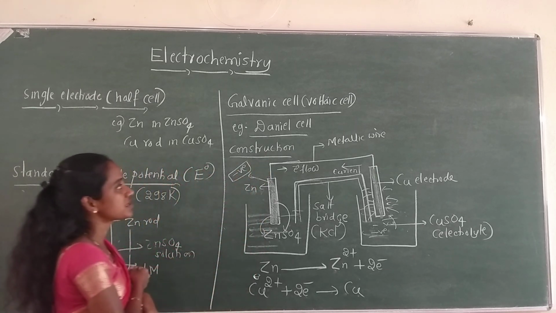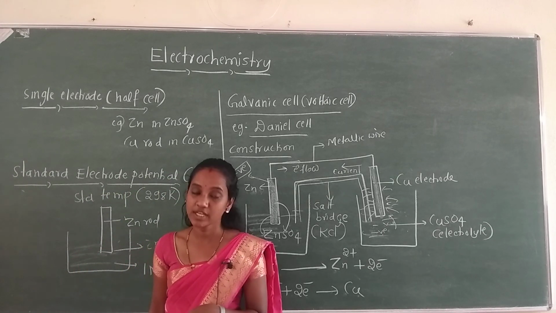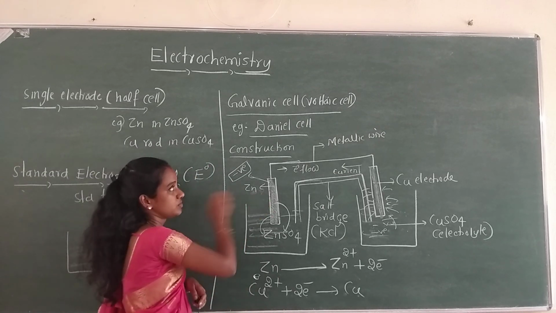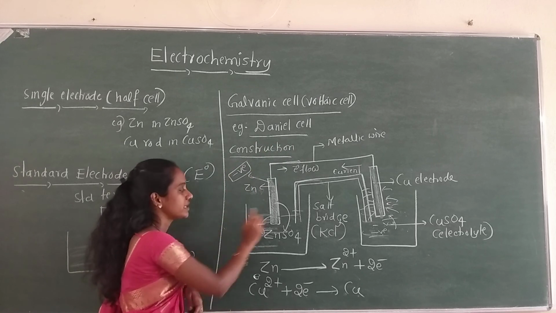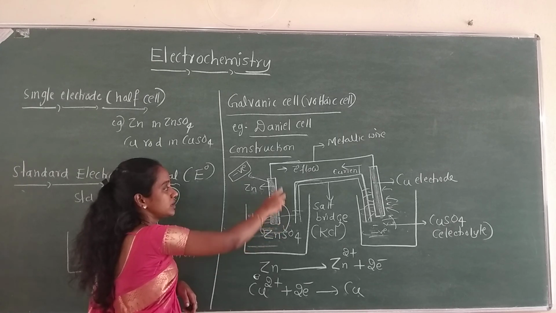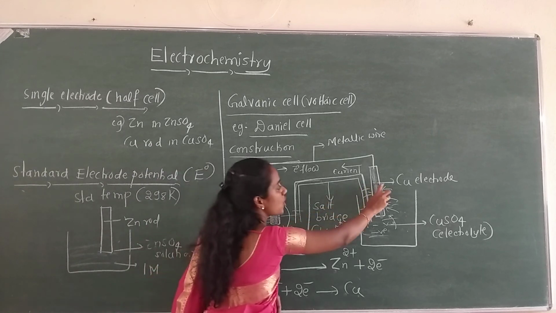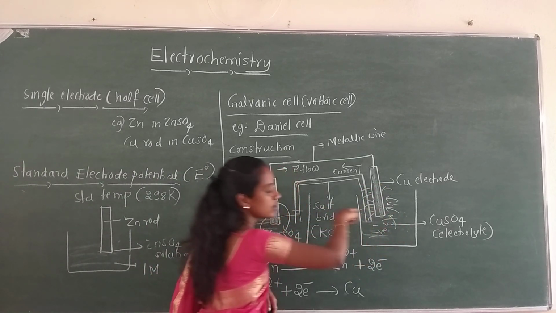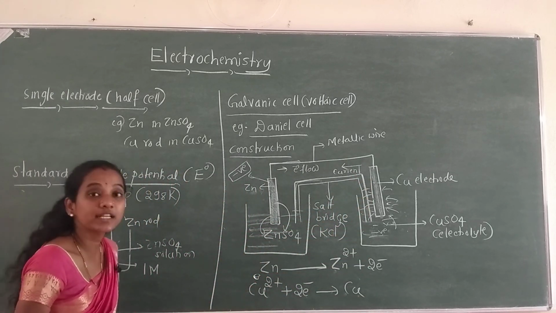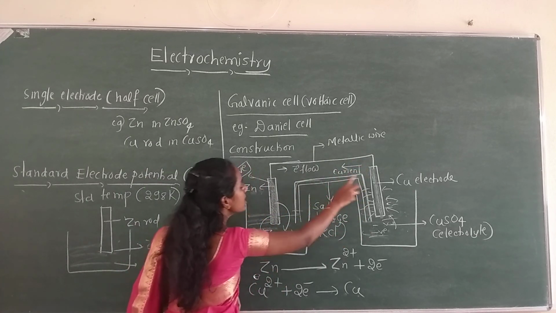So, explain the construction and working of Daniell cell. You may get a question in the examination. Explain the construction and working of Daniell cell. So initially, Daniell cell consists of 2 electrodes or 2 half cells. That is, first one is a zinc electrode, which is dipped in zinc sulfate solution, and one more is a copper electrode, which is dipped in copper sulfate solution. These 2 electrodes are externally connected by a metallic wire, and they are internally connected by a salt bridge.